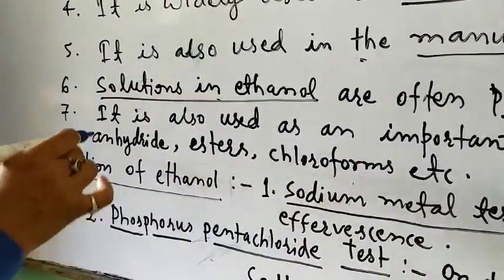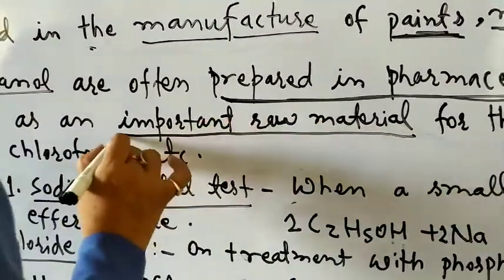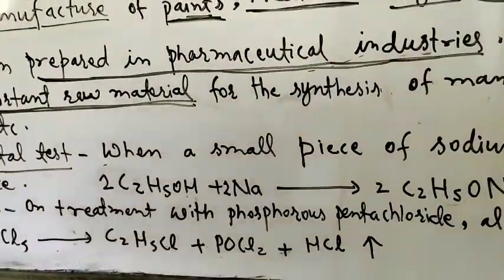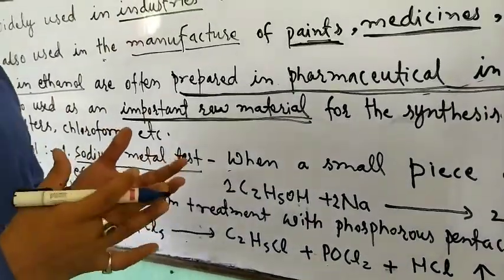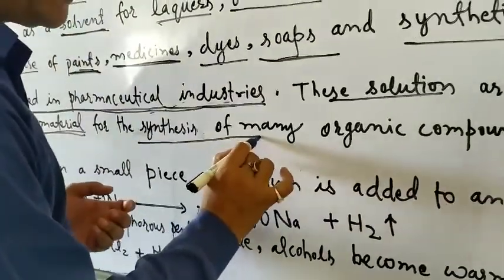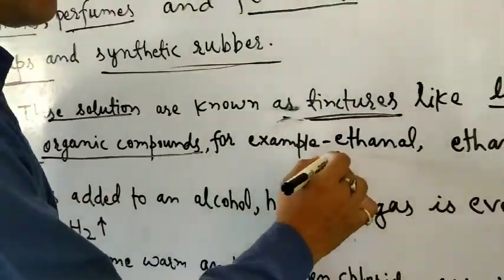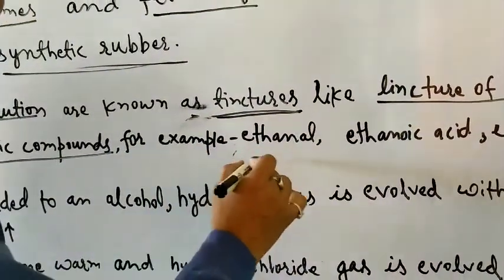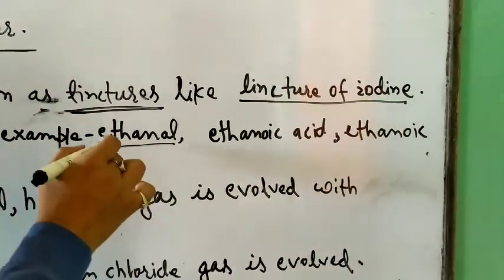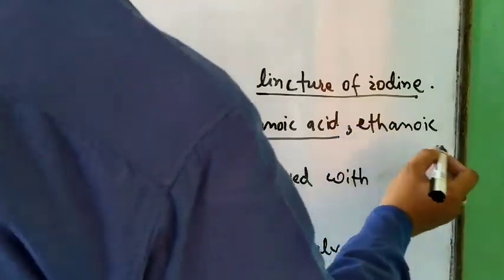Seventh point, it is also used as an important raw material from which several substances are prepared. Raw materials are the substances from which the next substances are produced in industries, like for the synthesis of many organic compounds. For example, what are these organic compounds? So these compounds are ethanal, that is an aldehyde, ethanoic acid, that is a carboxylic acid, and ethanoic anhydride.